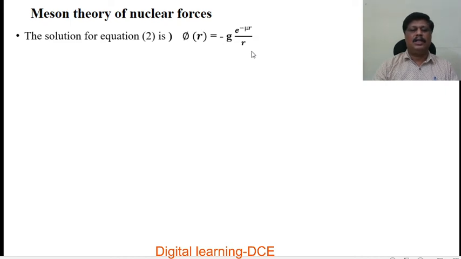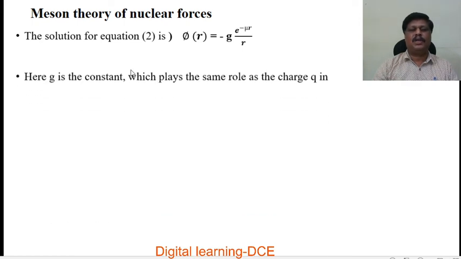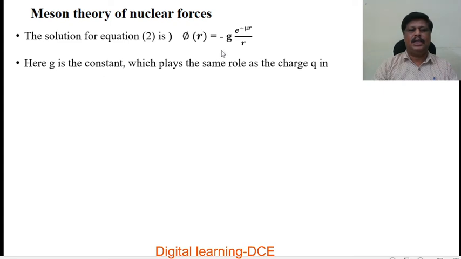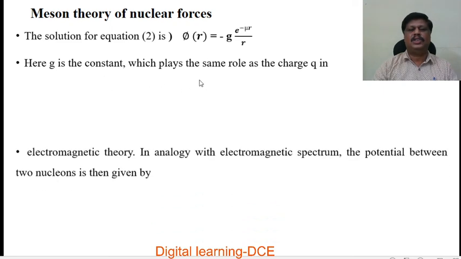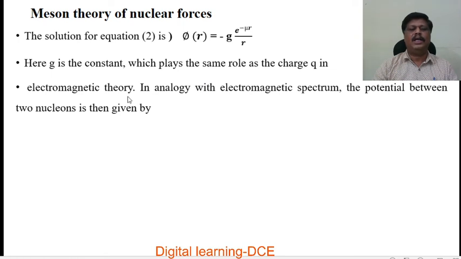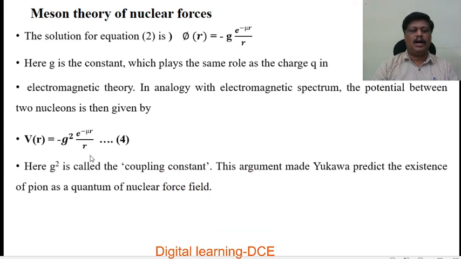There is a large calculation, substitution and approximation. After that we can obtain the solution for that equation. Here g is the constant which plays the same role as the charge q in electromagnetic theory. In analogy with electromagnetic theory, the potential between two nucleons is given by V of r is equal to minus g square e to the power of minus mu r over r.